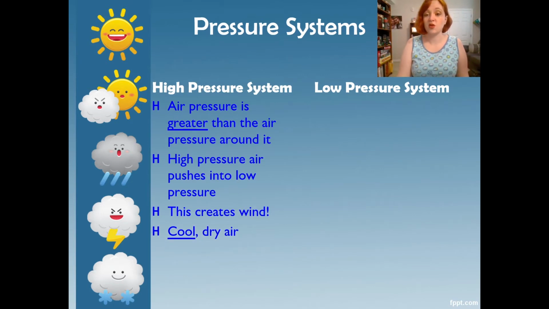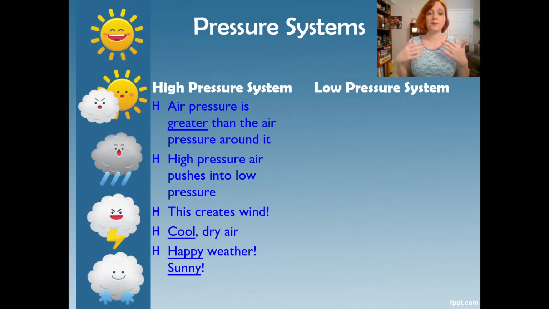High pressure systems are associated with cool, dry air and happy weather. So this brings us sunny weather. The reason we say happy weather is because happy is an H, high is an H. They go together, high and happy. And obviously happy weather would be sunny, maybe some clouds, but nice clouds, right? So like cumulus clouds that make us want to go outside, okay?